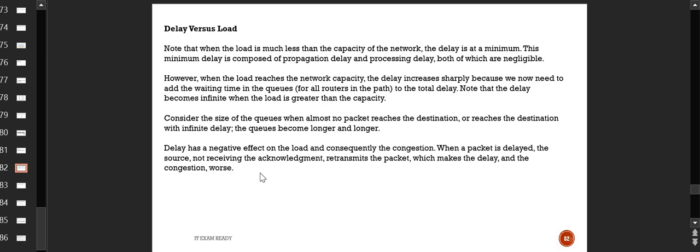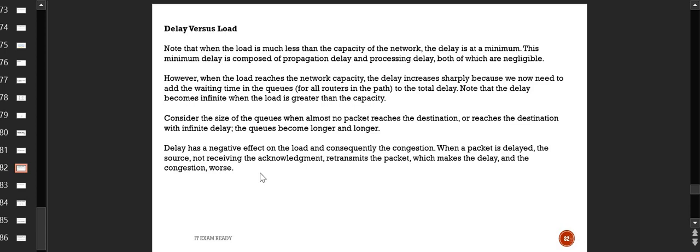So what will happen? Your queues are loaded, your network bandwidth is completely devastated, and now there is an infinite delay introduced in the entire system. So your packets are not reaching the destination at all, or are reaching with a very huge delay, and this makes the queue even longer. Now this delay has a negative impact on the load and consequently the congestion.